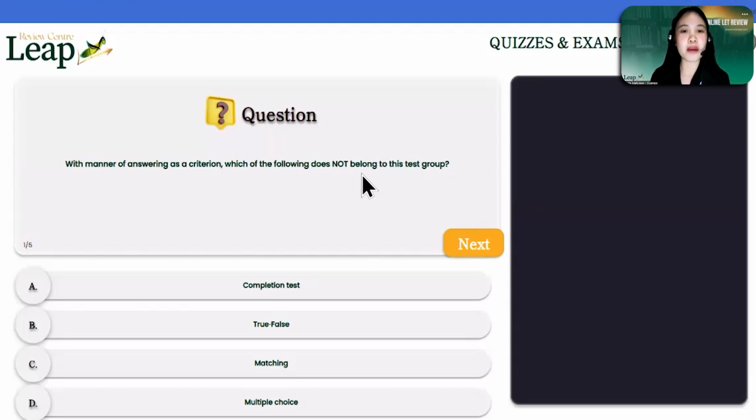So in this question, I would like to put emphasis on the given criterion. So the teacher would like to not just get the scores of the students right after the test, but also would like to find out the way students will respond in each of the question in the said test. So which do you think does not belong to the group? Do you have any guess for item number 1?